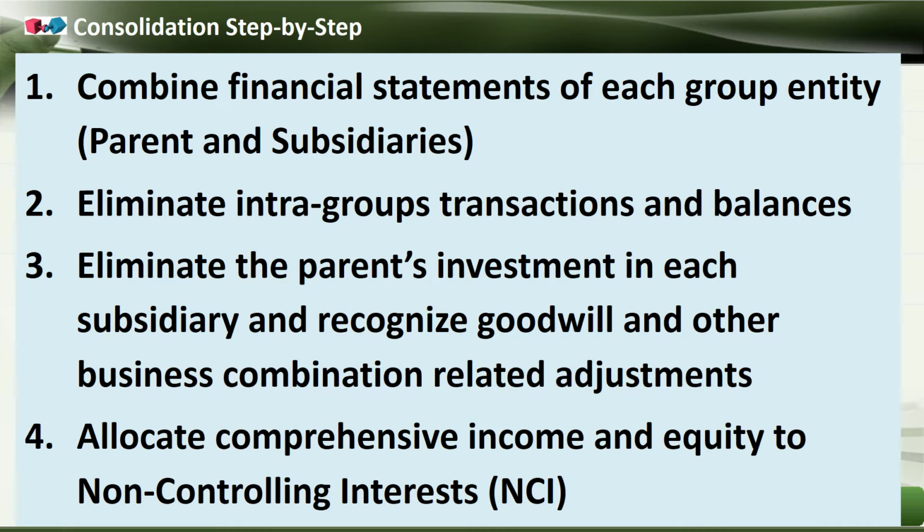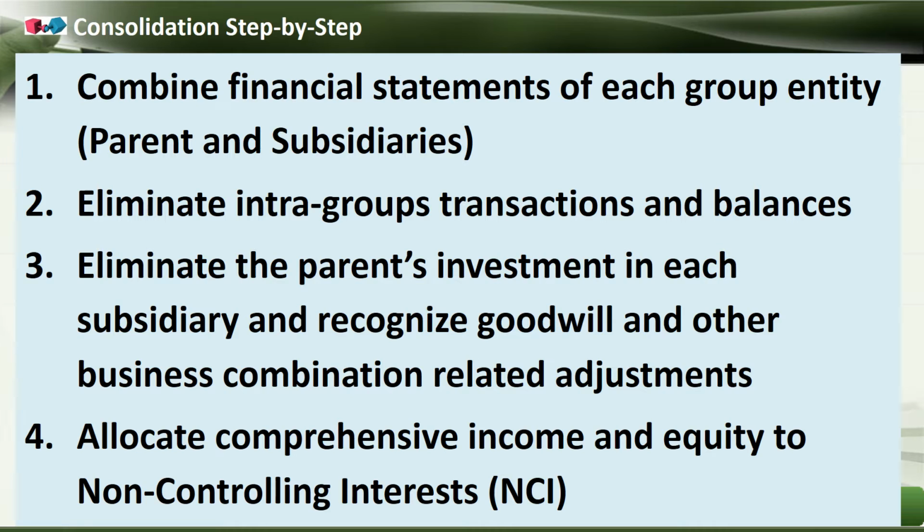And for that, we eliminate intra-group transactions and balances, cancelling out. How do we calculate? We will see in detail. We have to eliminate the intra-group, I mean within the group, if it is from one subsidiary to another, or parent to subsidiary, or subsidiary to parent, any transactions,